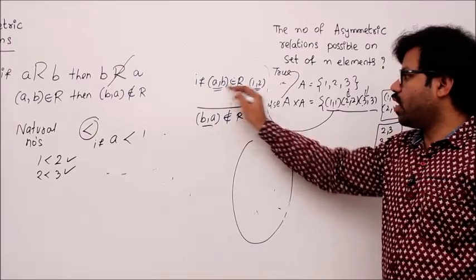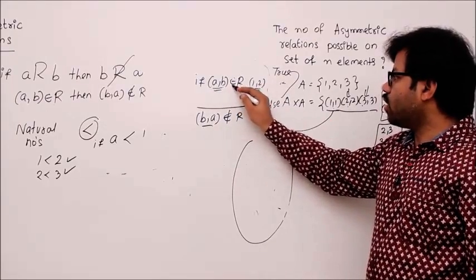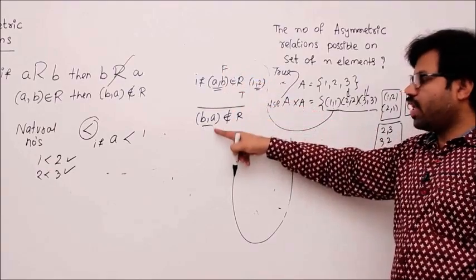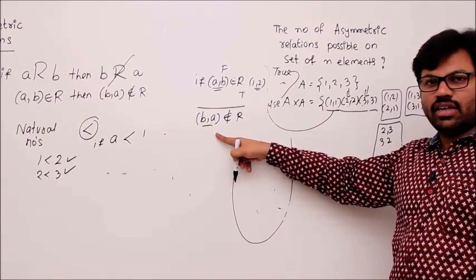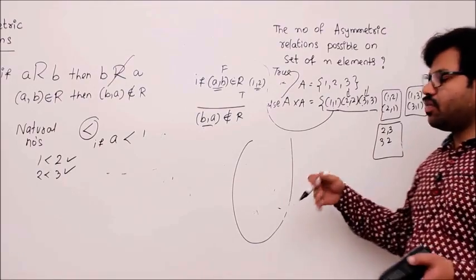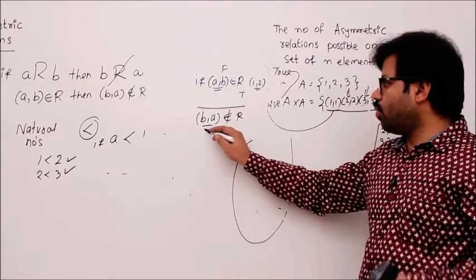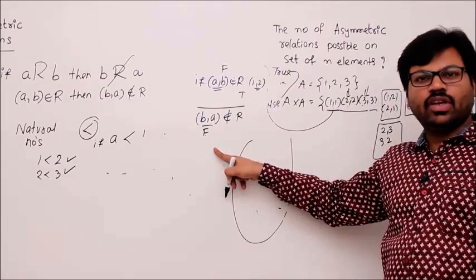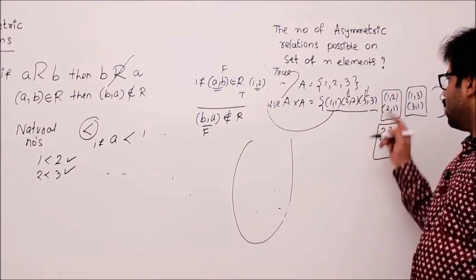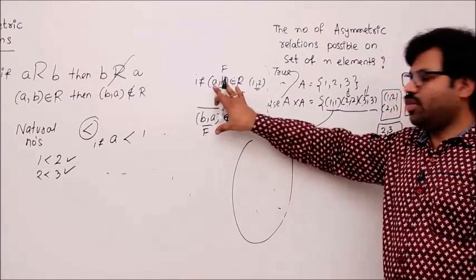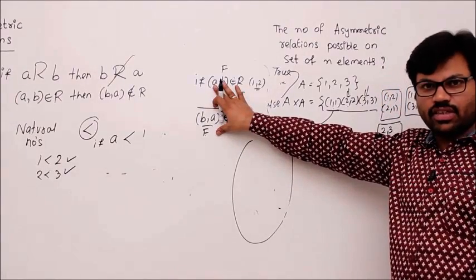Now AB is for me (1,2). (1,2) belongs to R, false. If I don't take (1,2), then false implies anything is true, correct or not? Then if I don't take (1,2), anything can be possible. That means if you don't take (2,1) also, no problem, right? You get false, false case, false implies false, true. Understand? What I want to say is, other than taking (1,2) and (2,1) together, whatever you do, the rule will be satisfied. That is what I want to say, right?